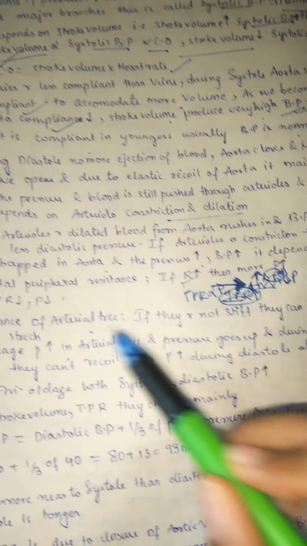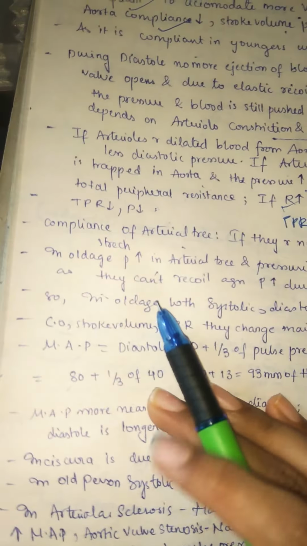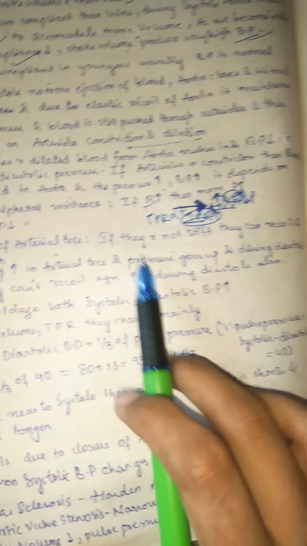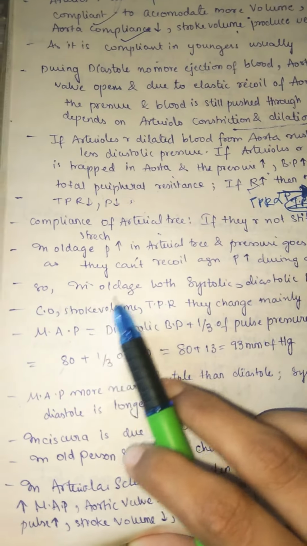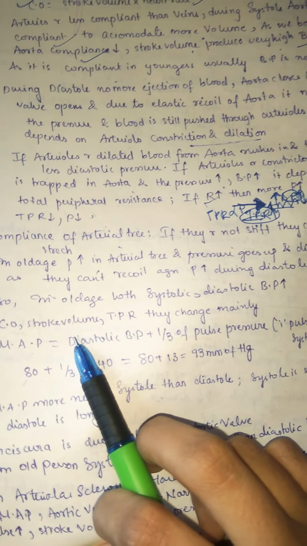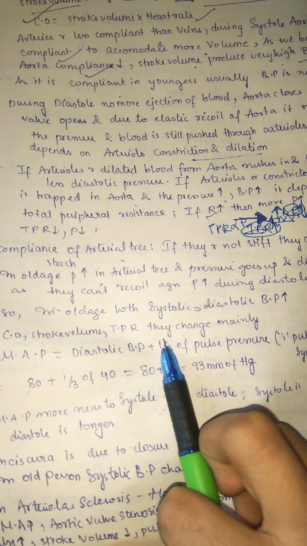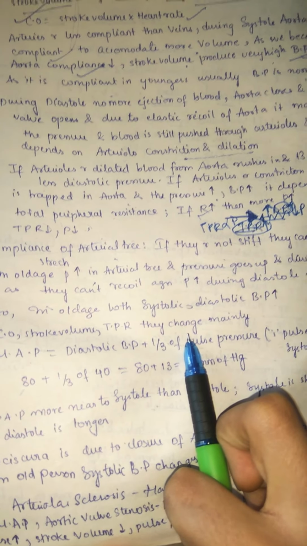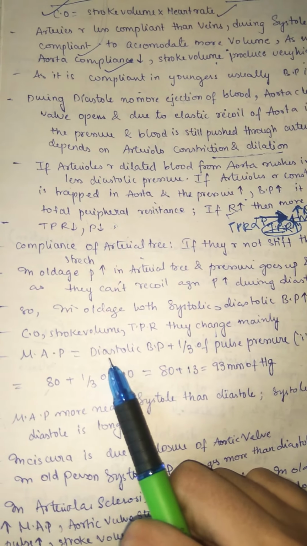So compliance of the arterial tree: if they are not shifting, they can recoil and stretch. In old age, pressure is increased in the arterial tree and pressure goes up, and during diastole, as they can't recoil, pressure is increased during diastole also. That's what we discussed. So in old age, both systolic and diastolic blood pressure are increased. That is, 120 systolic is increased and diastolic 80 is also increased. Cardiac output, stroke volume and total peripheral resistance change mainly because your blood pressure is increased. Of course, all those factors will change because they are all interdependent.